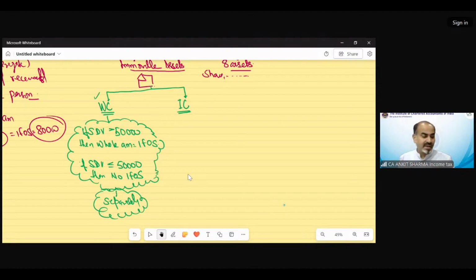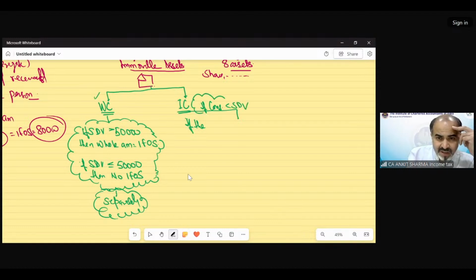So that is the without consideration case, but if the case is regarding inadequate consideration, then things will change again. Now the provision says, first of all, it will be applicable if consideration is less than stamp duty value.